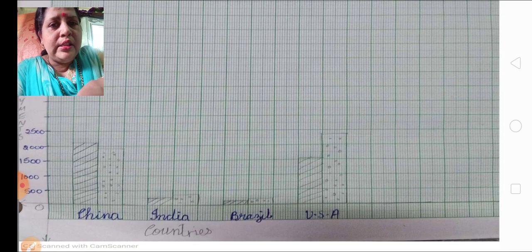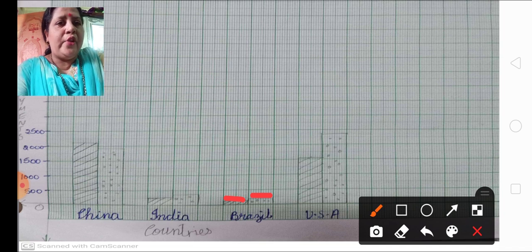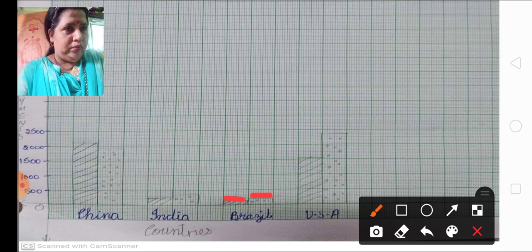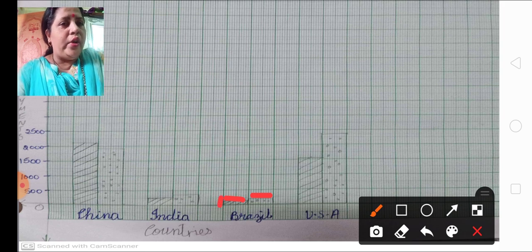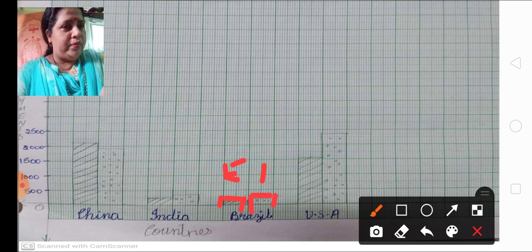Here you can see 190 and 241. You have to keep in mind that this should not exceed India's line, otherwise your graph can go wrong. So this is how you are going to draw the graph, your export and your import.